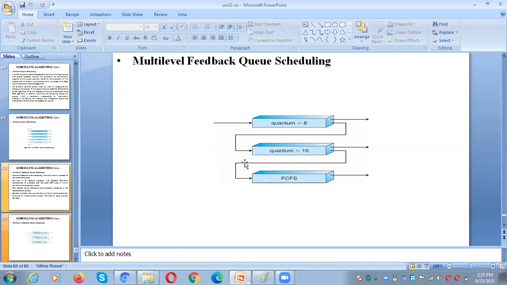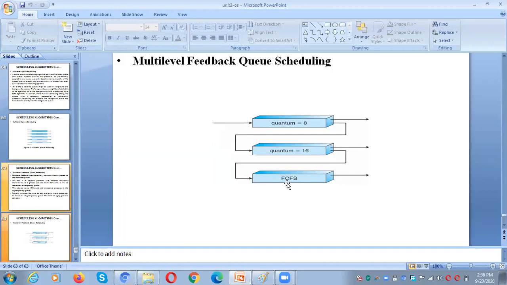The process which requires less CPU time, that means less than 8, will be kept here. The process requiring more than 8 milliseconds will be in the second queue. The process which requires more than 24 milliseconds of time will be moved to the last queue.